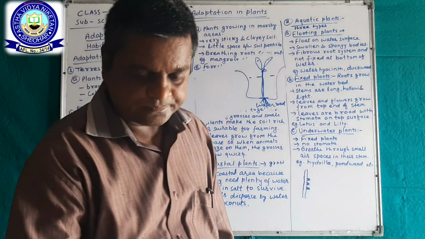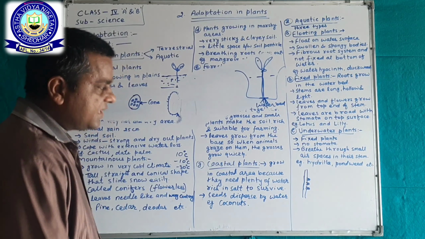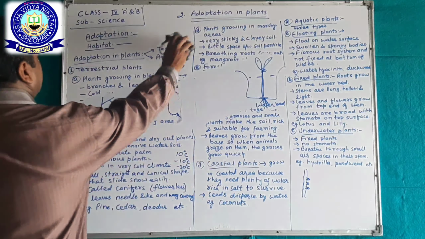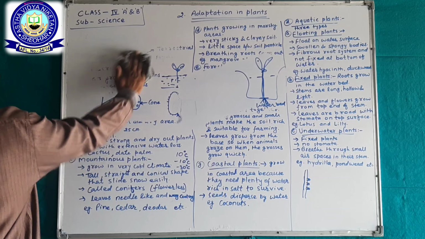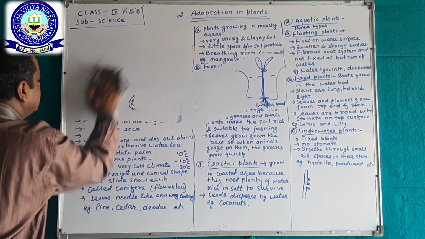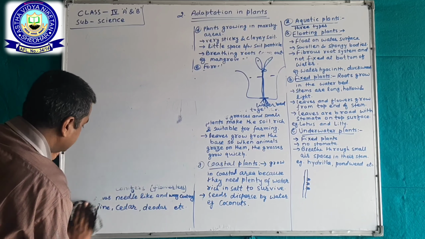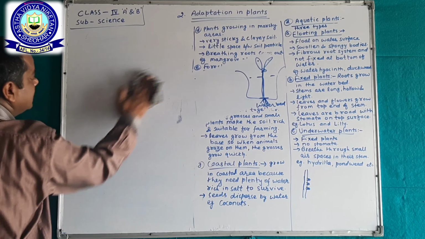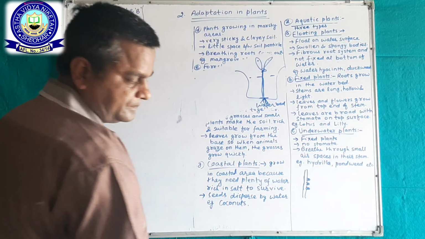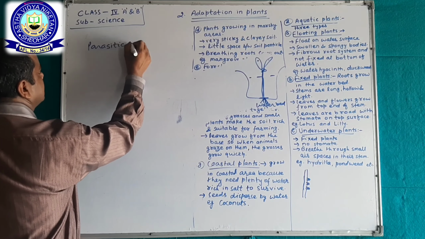Okay, now come to parasitic plants. See here, parasitic plants: the plants which live on other plants or get food from other plants are called parasitic plants.